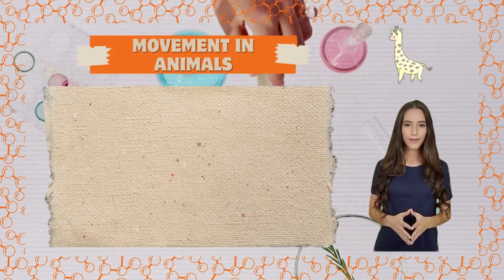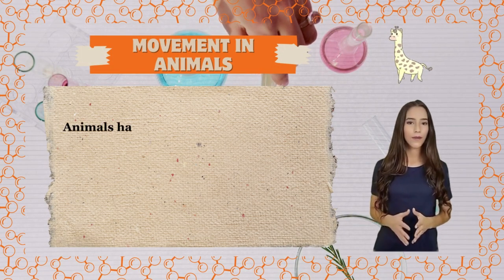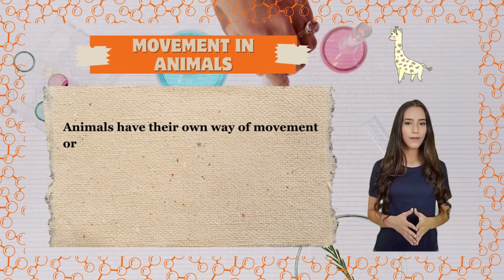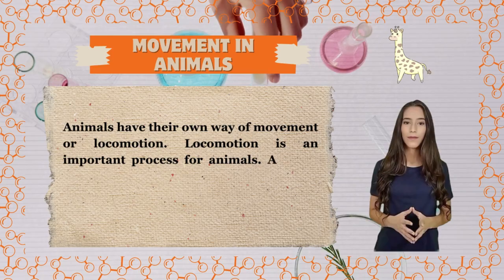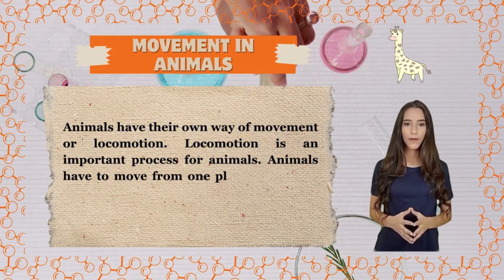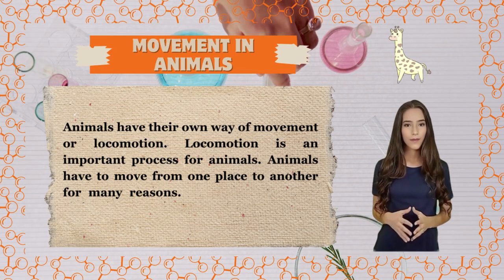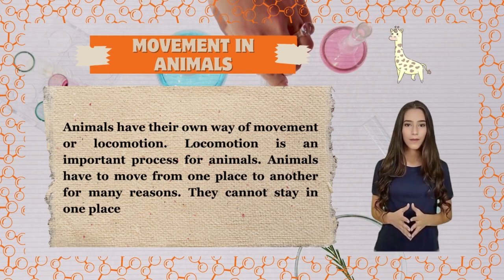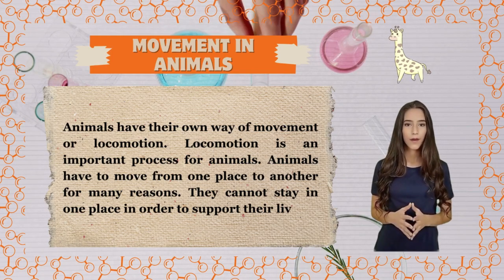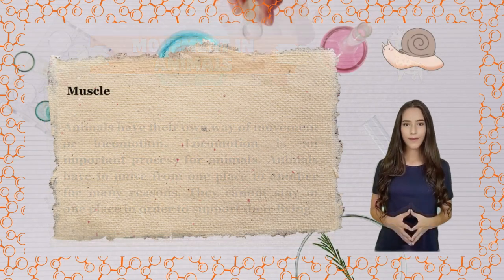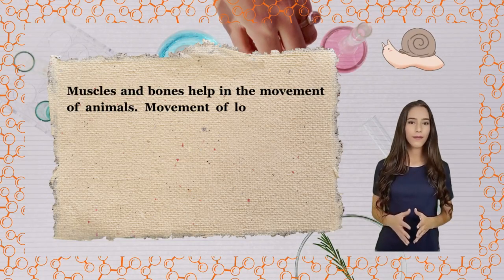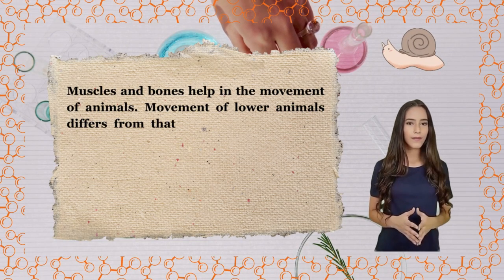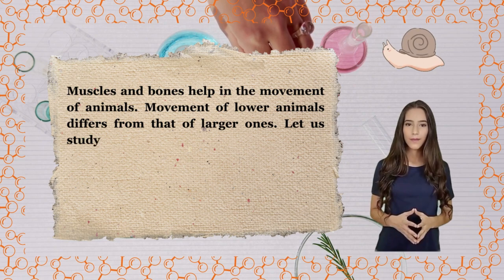Movement in animals. Animals have their own way of movement or locomotion. Locomotion is an important process for animals. Animals have to move from one place to another for many reasons. They cannot stay in one place in order to support their living. Muscles and bones help in the movement of animals. Movement of lower animals differs from that of larger ones.